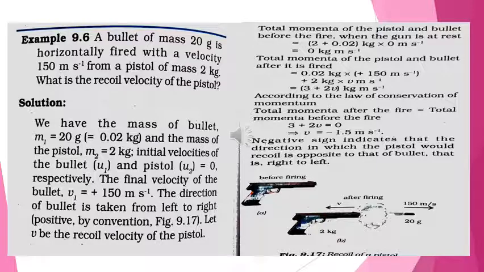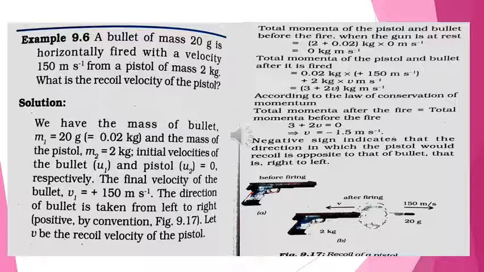A bullet of mass 20 g is horizontally fired with a velocity 150 meters per second from a pistol of mass 2 kg. What is the recoil velocity of the pistol? We have the mass of the bullet m1 as 20 g, that is 0.02 kg, converted into kilograms. The mass of the pistol m2 equals 2 kg. Initial velocities of the bullet u1 and pistol u2 equal 0 respectively. The final velocity of the bullet v1 equals 150 meters per second. The direction of the bullet is taken from left to right, that is positive by convention.